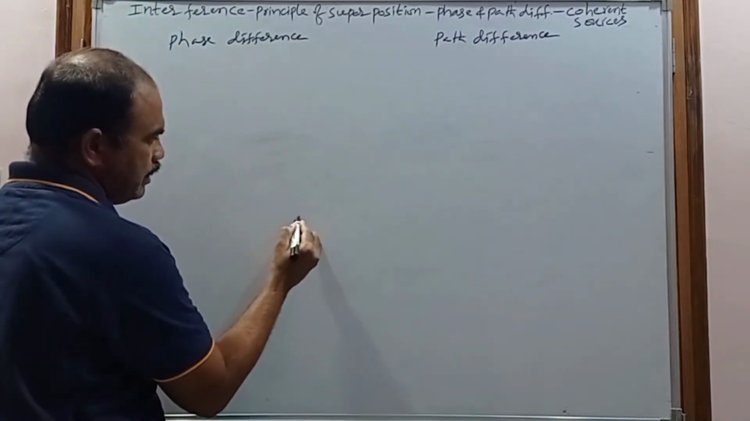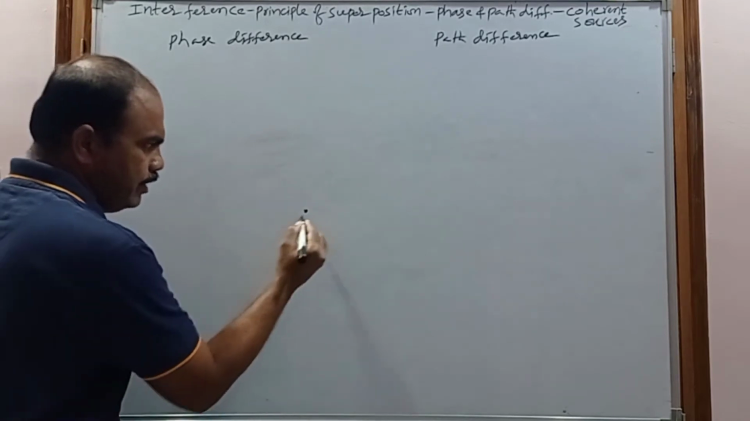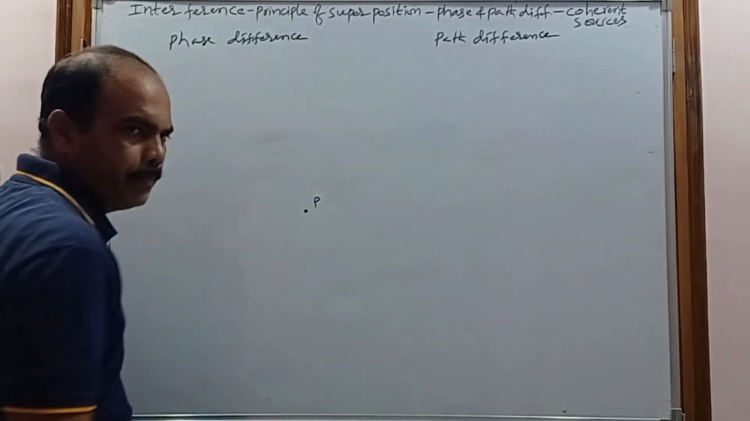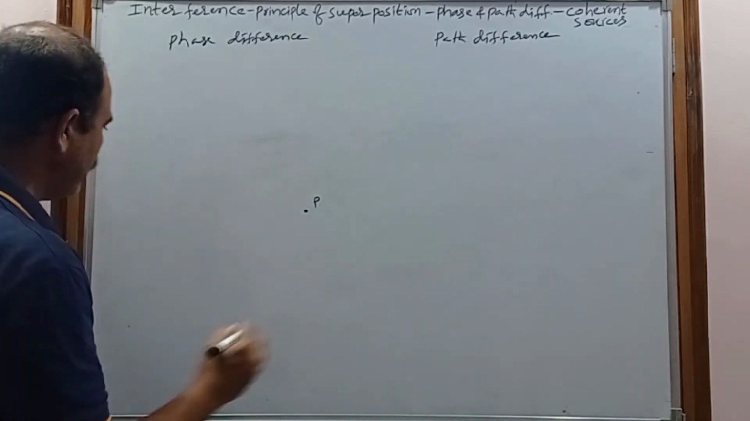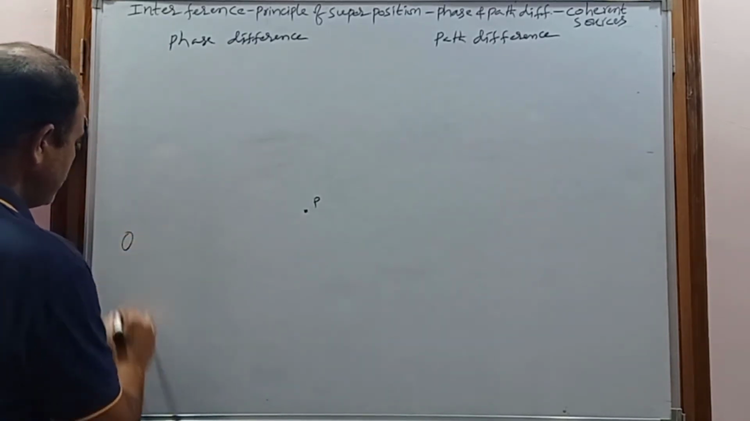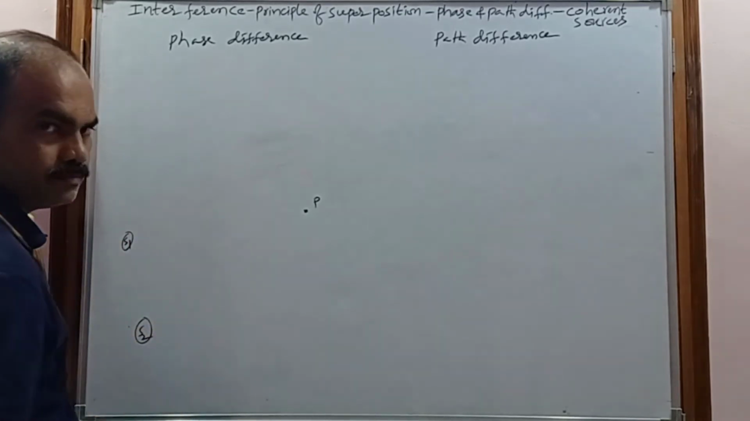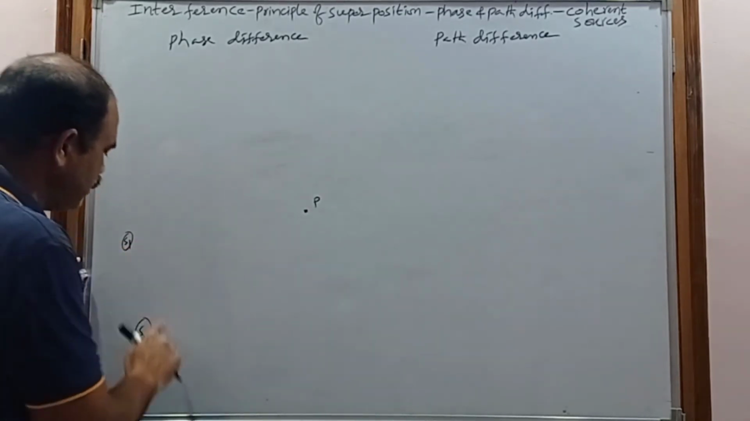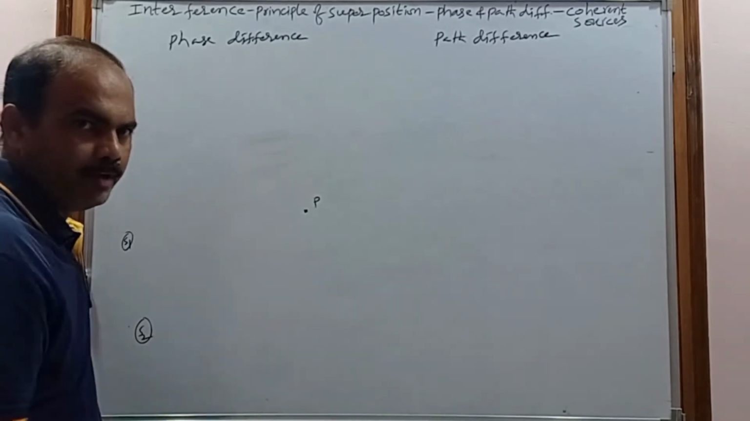Now consider this is a medium. In this medium, this is a particle and its name is P. Now consider there are two sources of light, one is S1 and the second one is S2. These are the two sources of light which emit light in the form of waves.